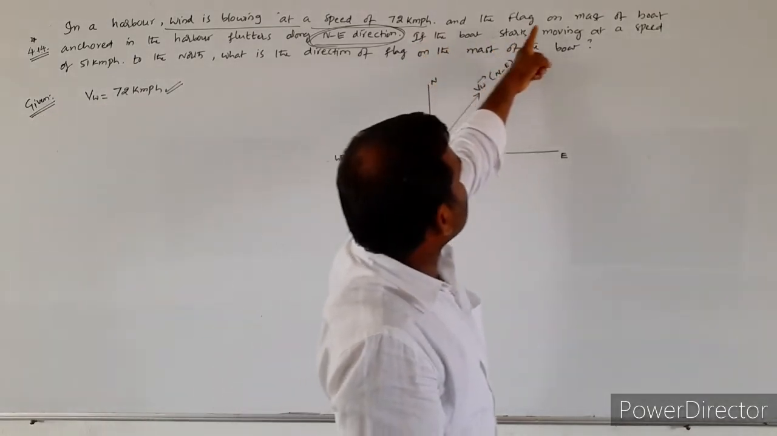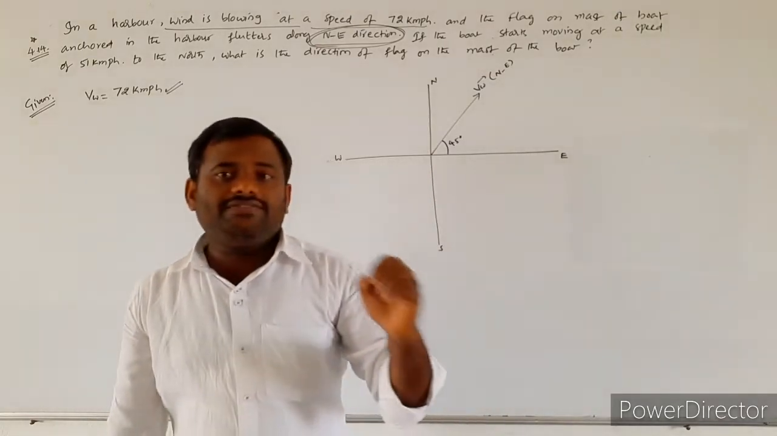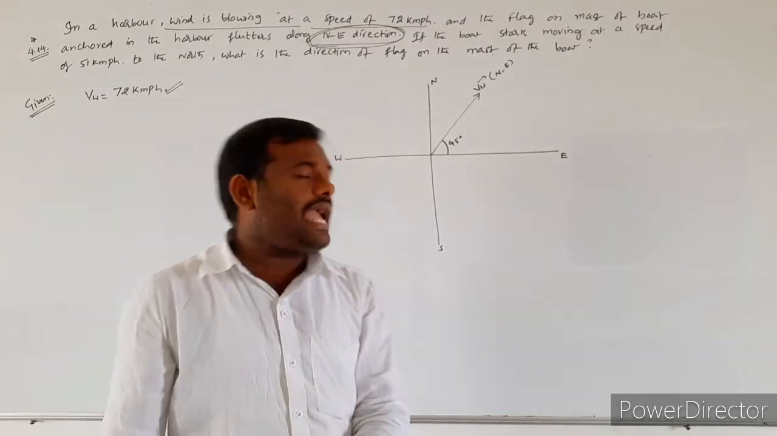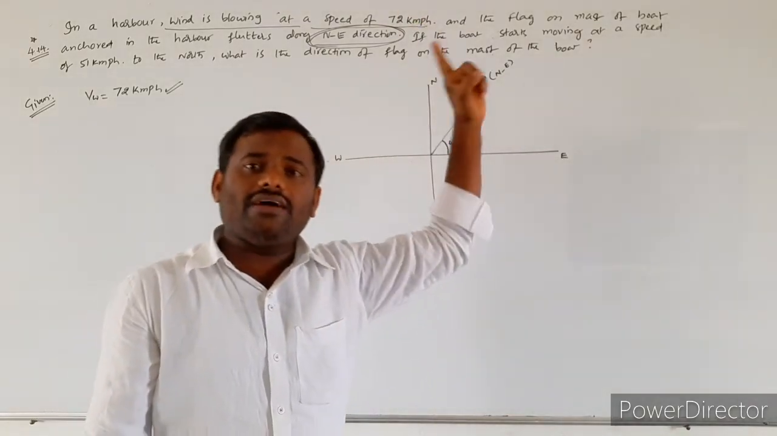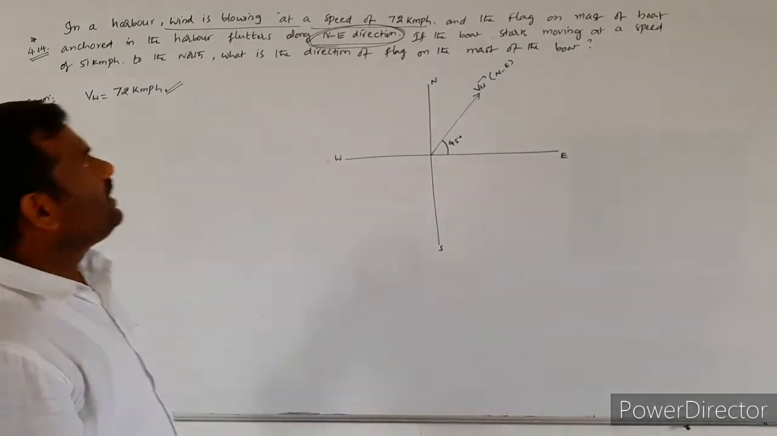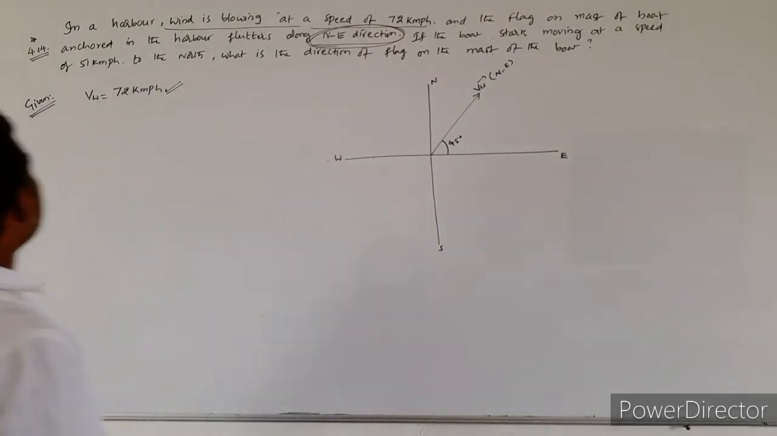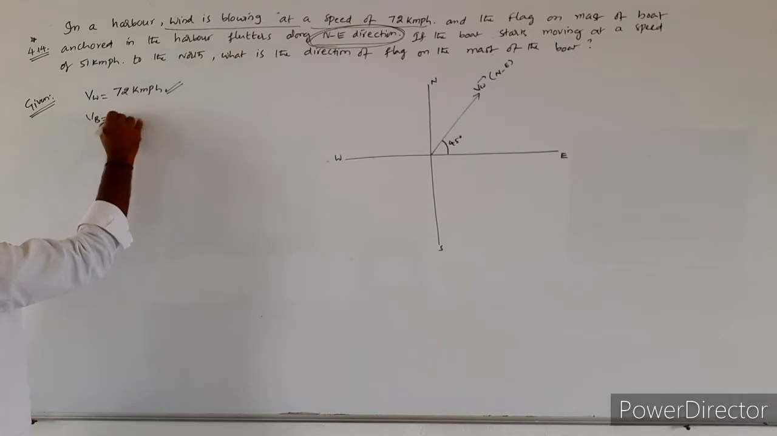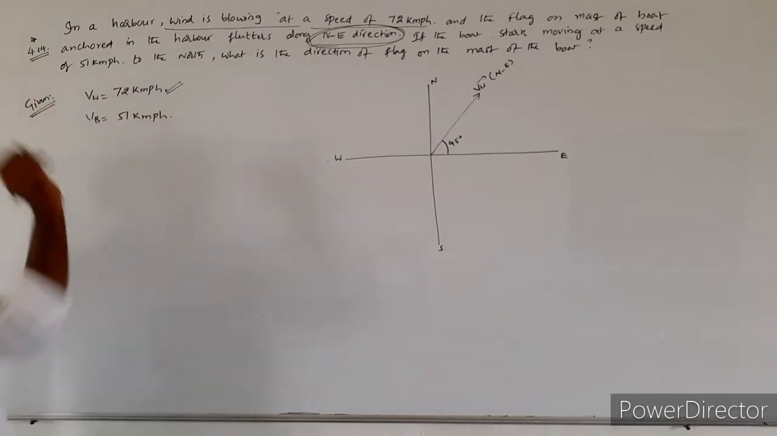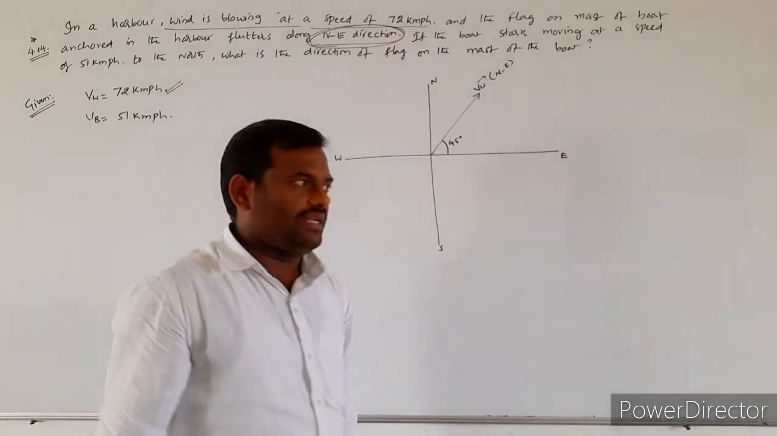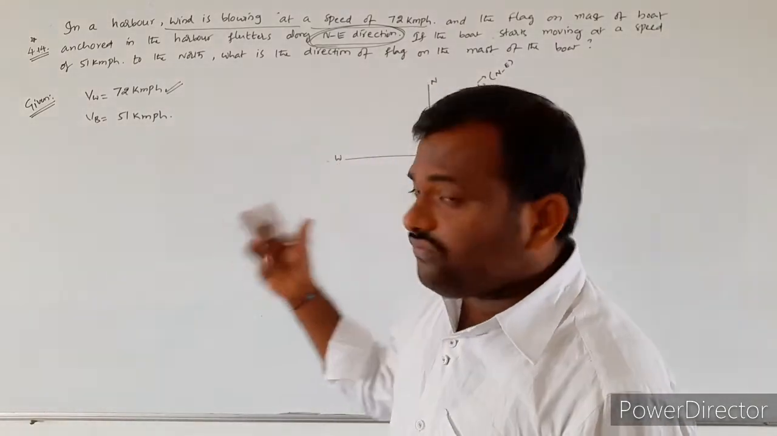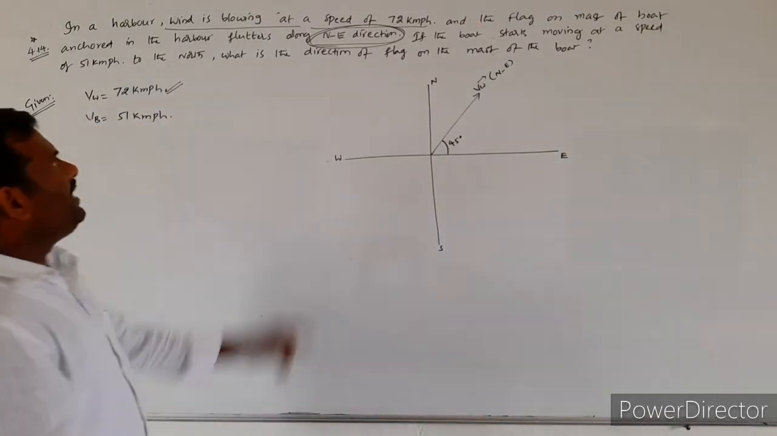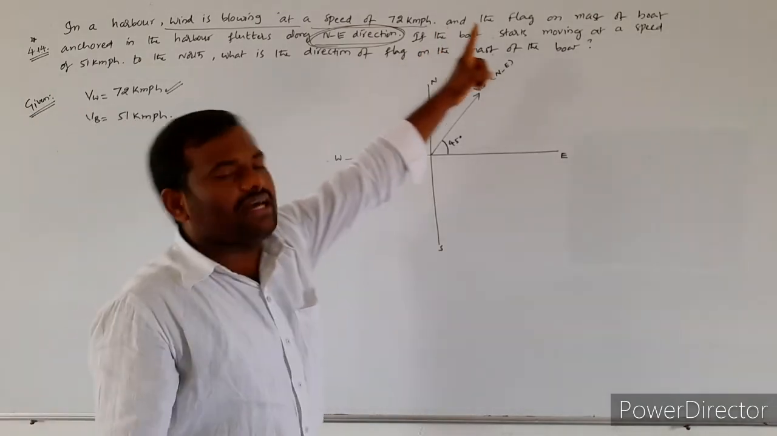Now if the boat starts moving, initially the boat is in the state of rest, and at that time the flag flutters in the direction of the wind only. Whenever the boat starts moving at a speed of 51 km per hour, one more value they mentioned, the velocity of the boat is 51 km per hour. So whenever the boat comes into motion, they are asking what is the direction of the flag?